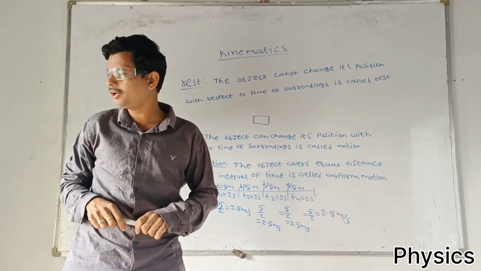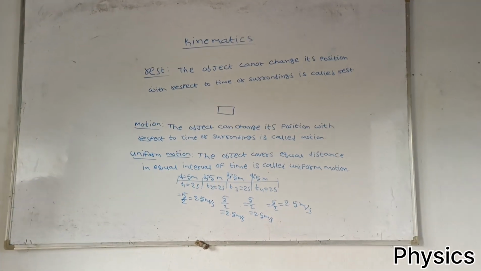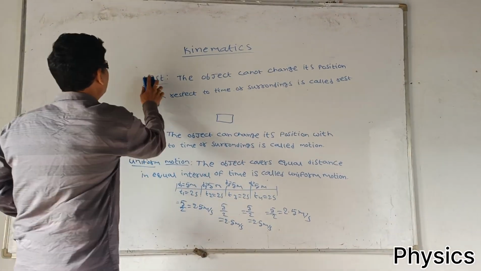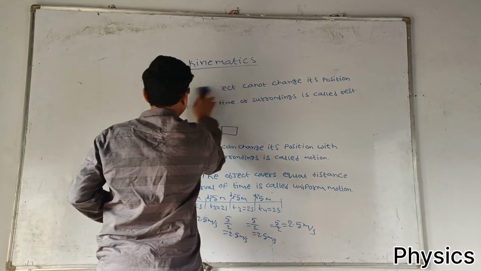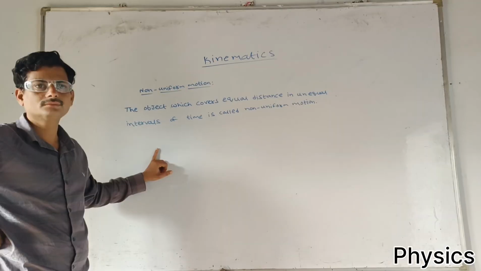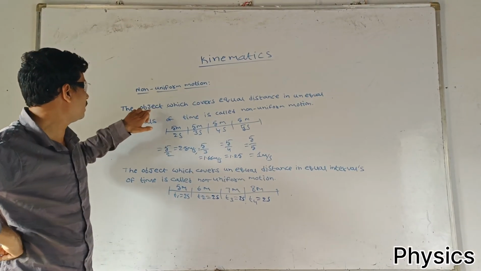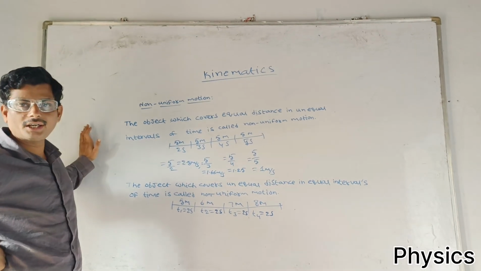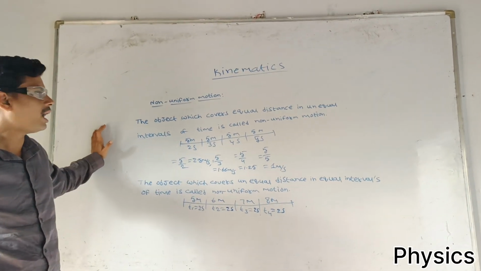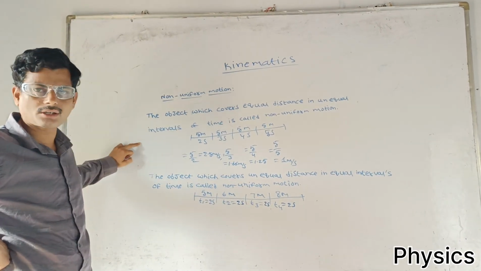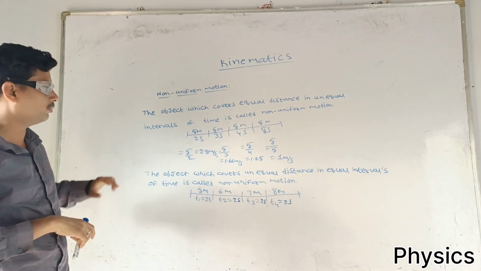Next, non-uniform motion. The object which covers equal distance in unequal intervals of time is called non-uniform motion.